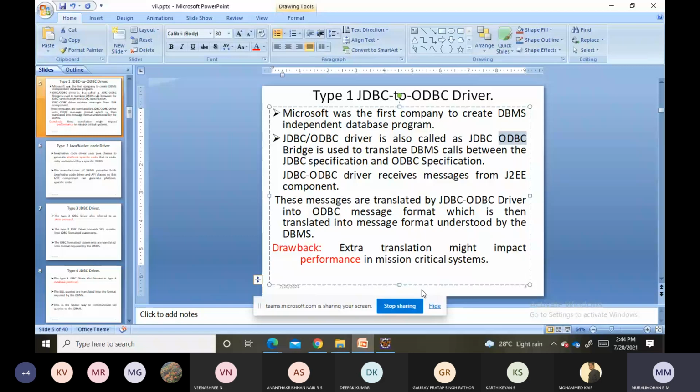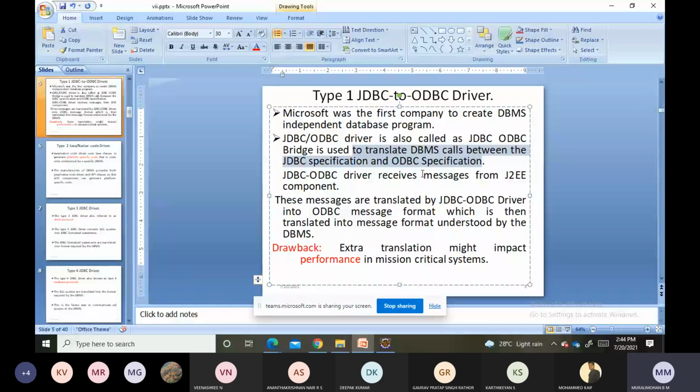Okay, for what purpose it is used? It is used to translate DBMS calls between the JDBC specification and the ODBC specification. So this JDBC driver receives the message from the J2EE component.